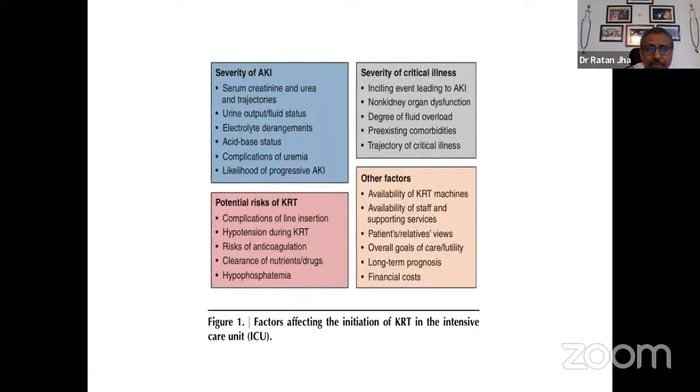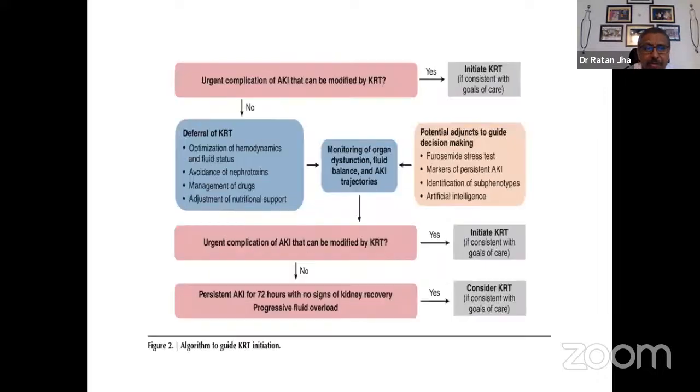So based on the severity of AKI, the risk associated with kidney replacement therapy, the severity of critical illness, and other factors like availability of machine, one may decide to initiate dialysis in an acute or a chronic situation in the intensive care.